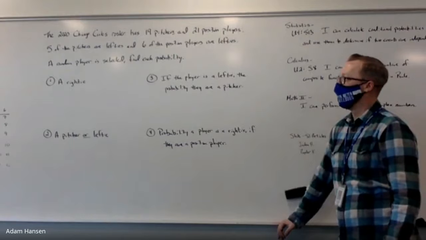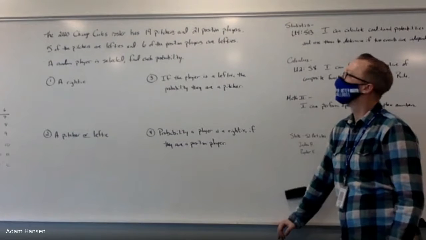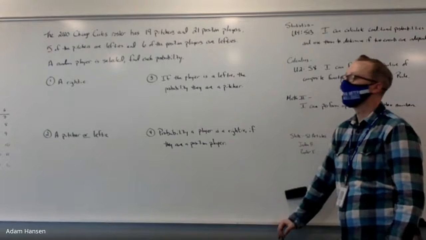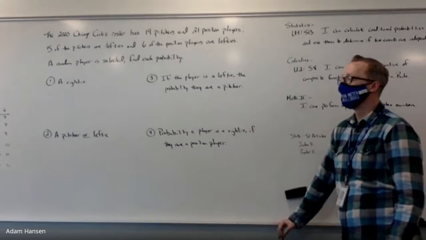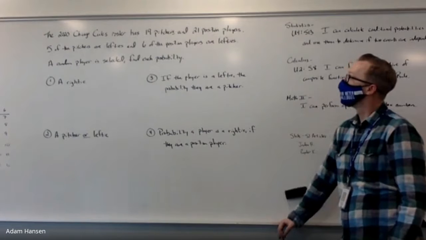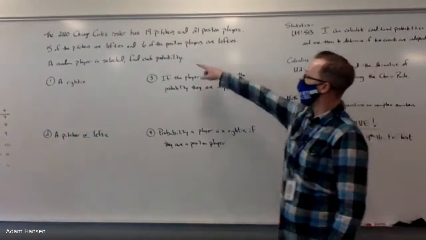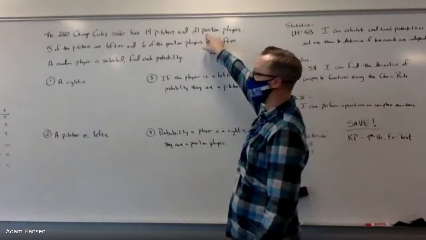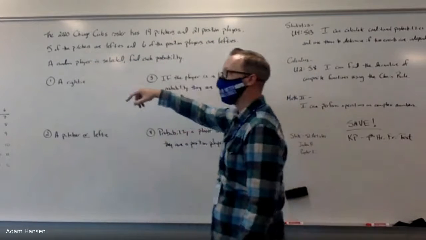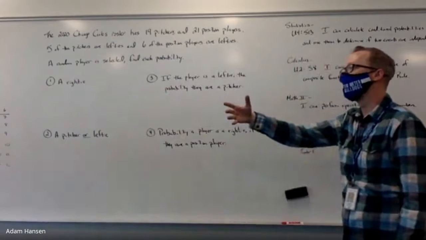A righty. How many righties are there? 8. Is that right? 8? Oh, 29. Why 29? 29 is right. 19 plus 21 minus 5. Correct. There's 40 players on the roster. 11 of them are lefties. Wouldn't the other 29 of them be righties?